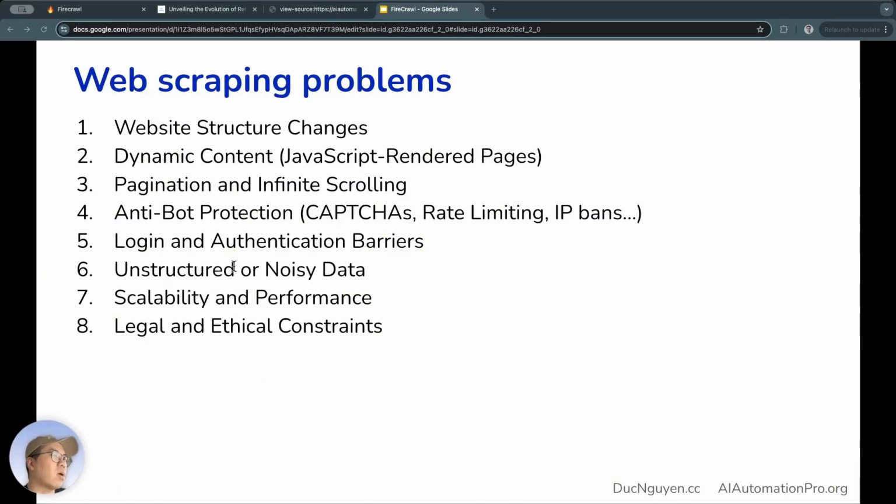The third issue is related to what I just mentioned, which is pagination and scrolling, or infinite scroll. It means the data is spread across pages and only loads more information as you scroll. Next, the fourth issue is a really tough one, which is anti-bot mechanisms. Many mechanisms exist, but the most common we encounter are things like CAPTCHA, which displays characters that are really hard to read. Humans see the characters, but bots might not be able to, so they can't pass the test.